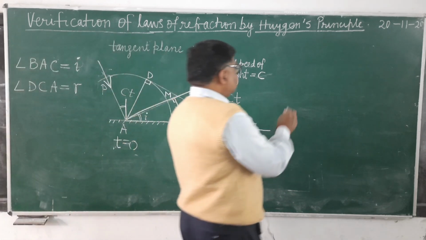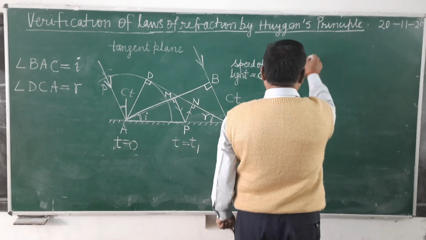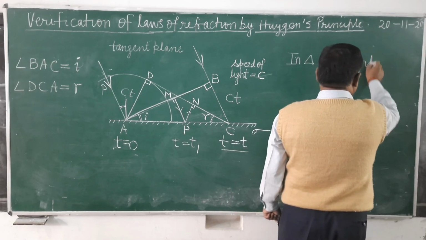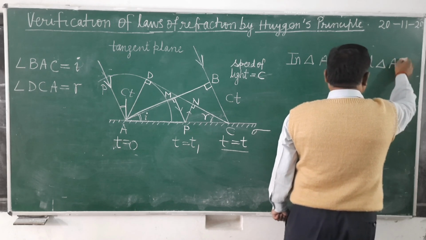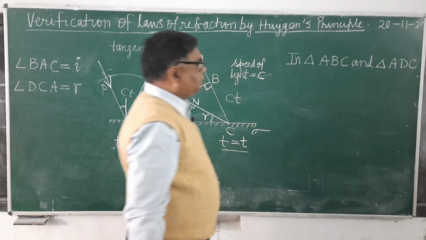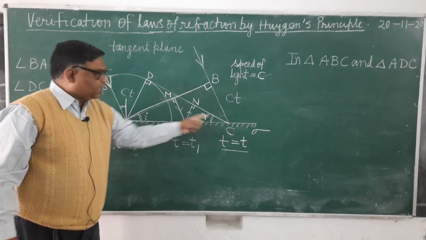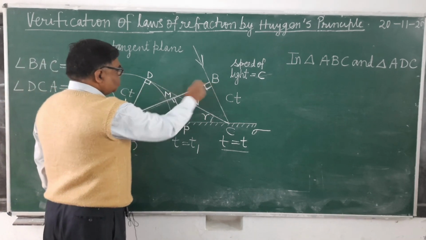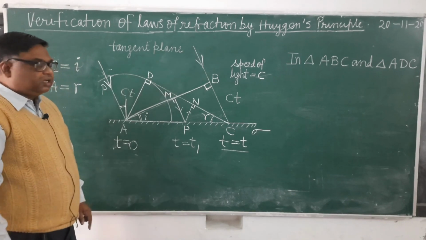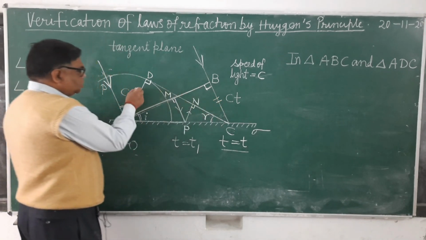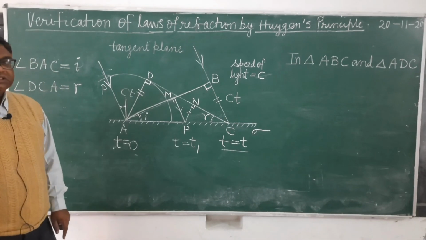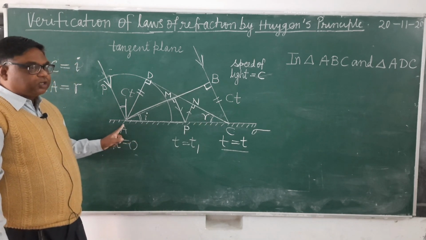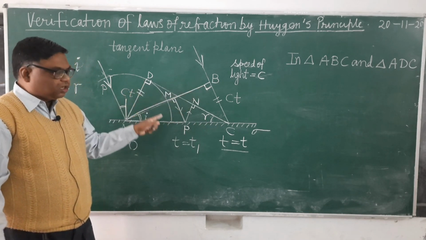Now, all of you see here, in triangle ABC and triangle ADC, you can see in both triangles, this angle is equal to this angle, why? 90 degrees. This side is equal to this side, why? Both have the same length c into t, and hypotenuse AC is common. AC is the hypotenuse, it is in front of 90 degrees.